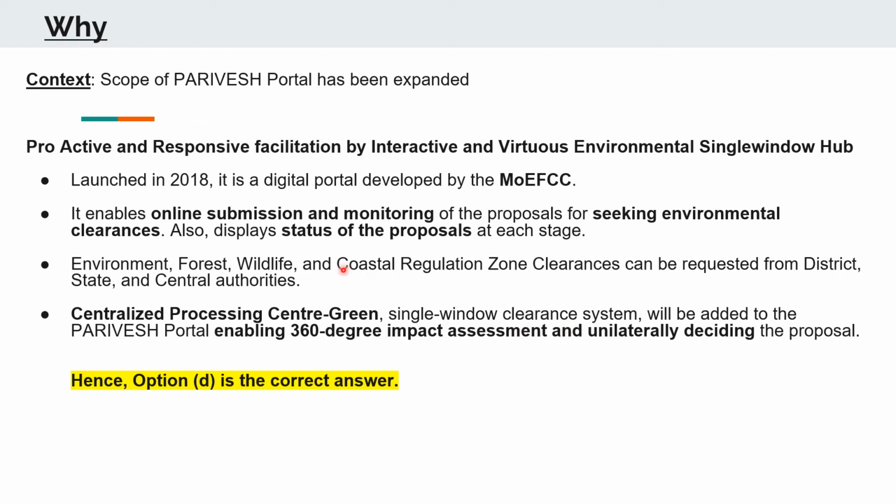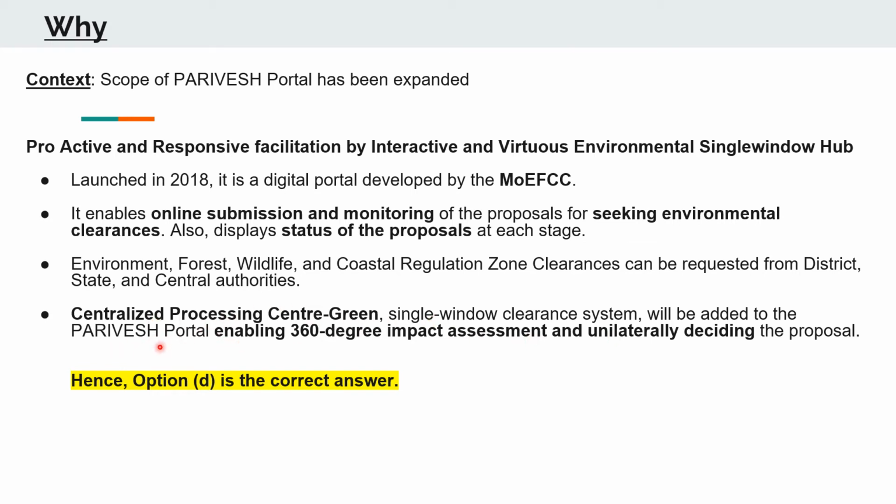So this is a digital platform where one can put forward their request for environmental clearances so as to initiate the process of some infrastructure project. This portal also displays the current status of the request as to at which level it is pending still. This move enables and promotes transparency and accountability.